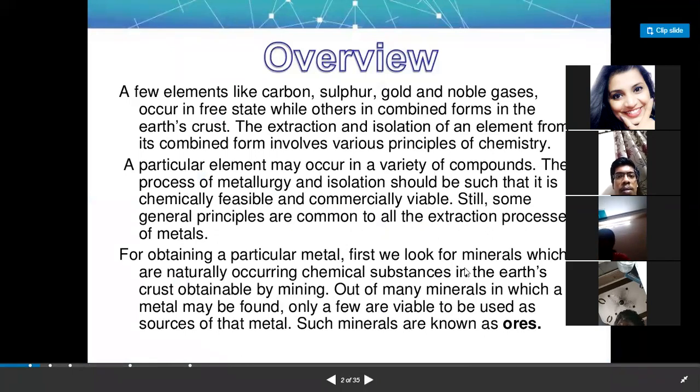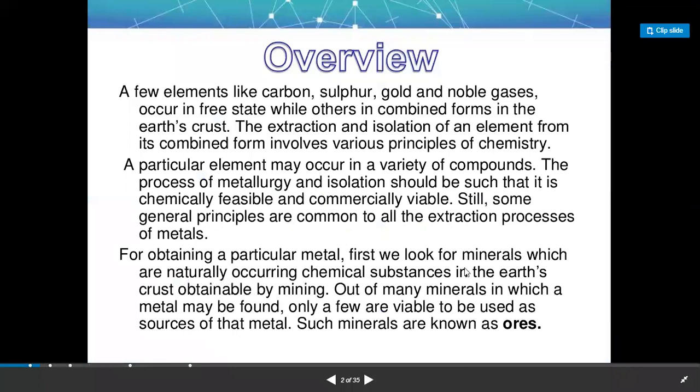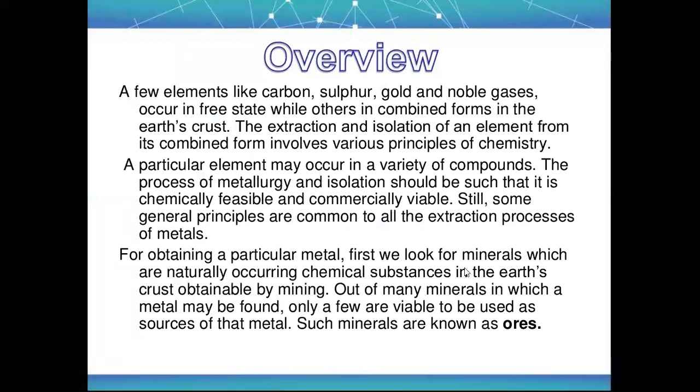A few elements like carbon, sulfur, gold, and noble gases occur in the free state, while others occur in combined form in the earth's crust. Why do carbon, sulfur, gold, and noble gases occur in the free state? Because they do not react with other elements for stability.